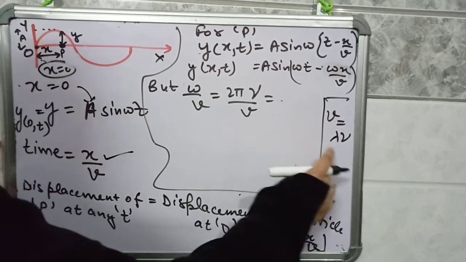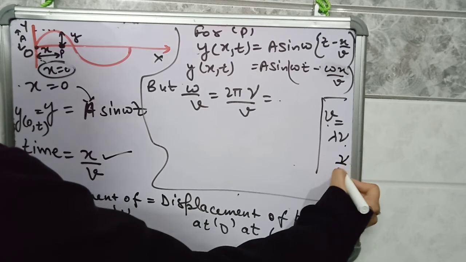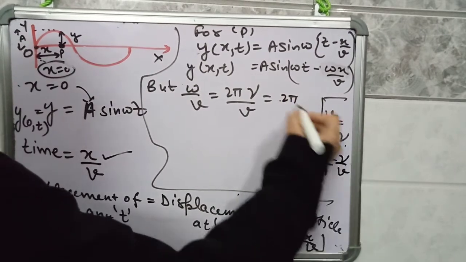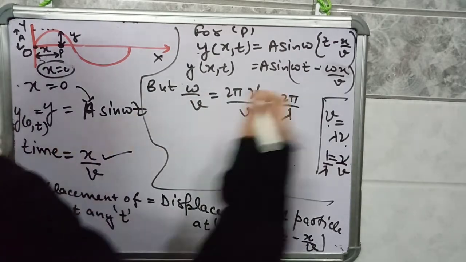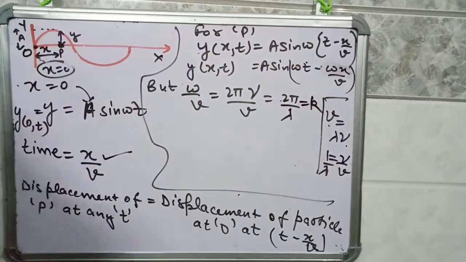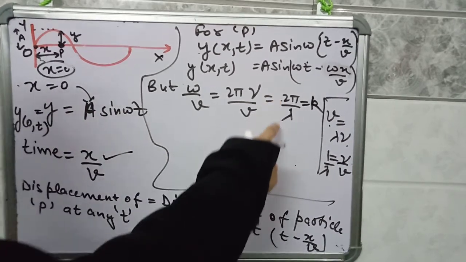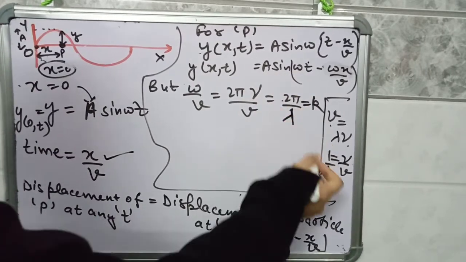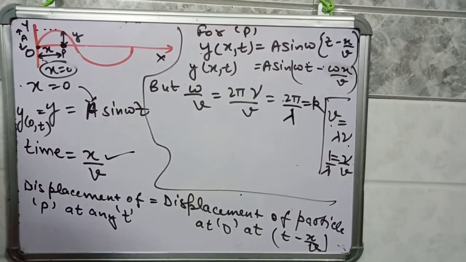So nu by v will be equal to 1 by lambda, so we obtain 2 pi nu by v is equal to 1 by lambda. So omega by v is equal to 2 pi by lambda, and this 2 pi by lambda can be written as k. K is the wave number, which tells how much is the angular displacement produced per unit wavelength. So if the distance covered by the wave is lambda, then phase difference will be 2 pi. So k is wave number, okay.